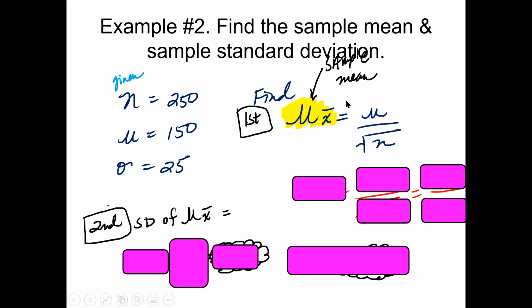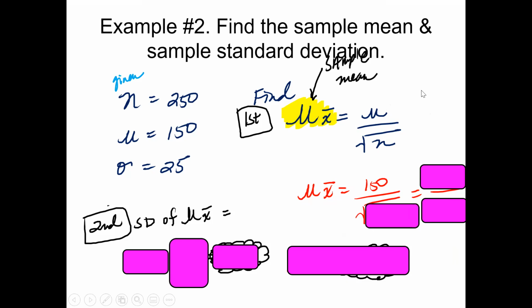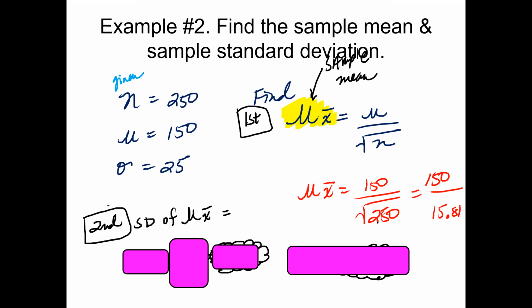And the formula to find the mean is going to be u over the square root of n. So then looking at this, what is your u? It is 150 divided by the square root of n, which is 250. If you go ahead and reduce that, you should find out that at the bottom, the square root of 250 is going to give you 15.81. So you want to do this calculation in the calculator first and get 15.81.